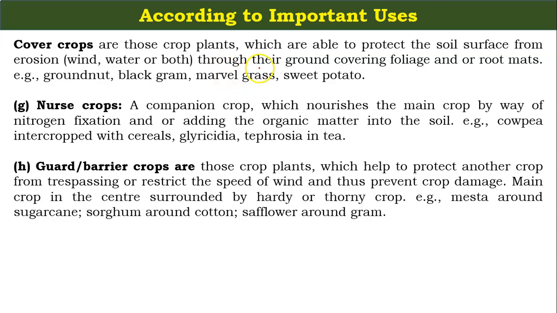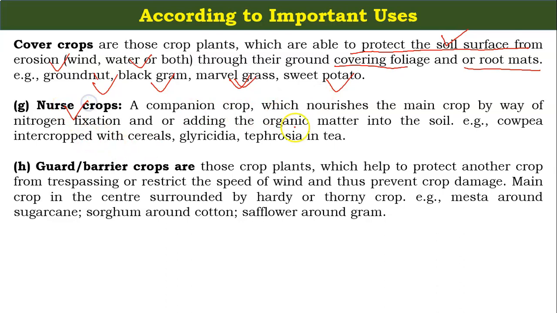Cover crops are those crop plants which are able to protect the soil surface from erosion by wind, water or both through their ground covering foliage and root mats. Examples are groundnut, black gram, marvel grass and sweet potato. So what they do? They protect the soil surface from erosion. So in an indirect way, we can say that groundnut, black gram and marvel grass can be used as the types of crops for preventing soil erosion in any agriculture field.